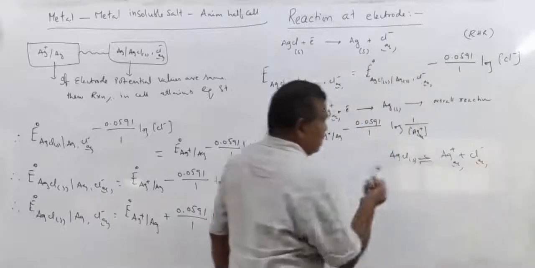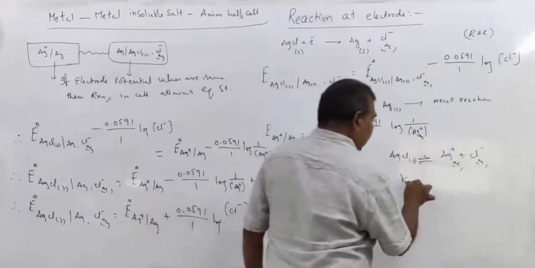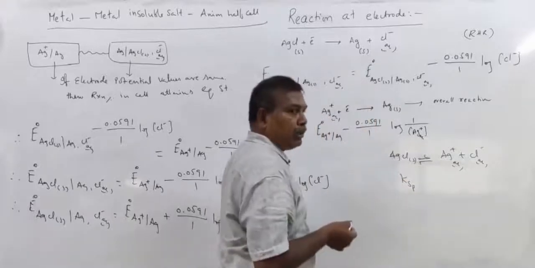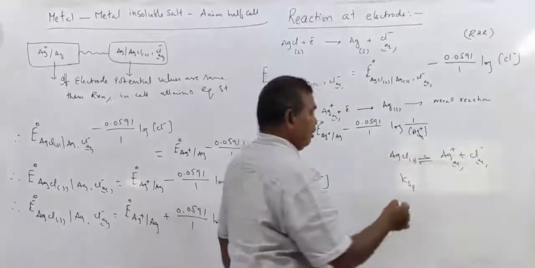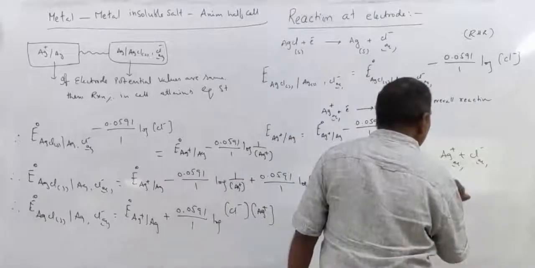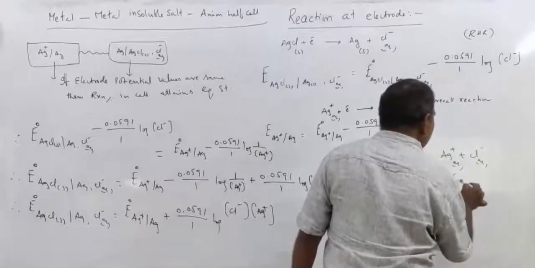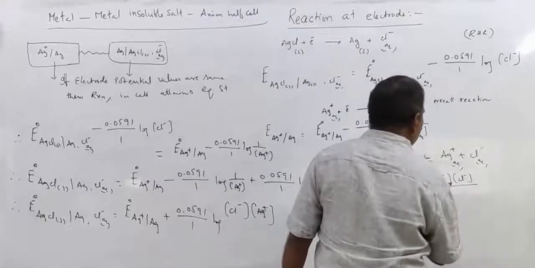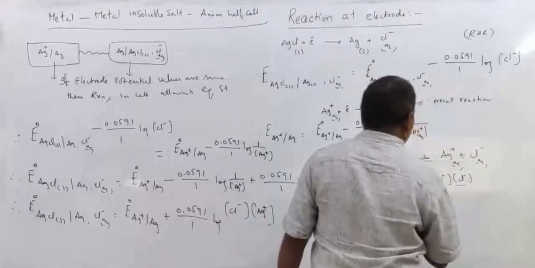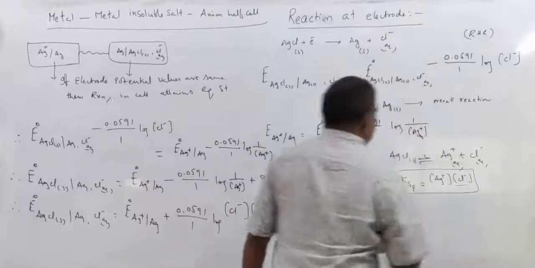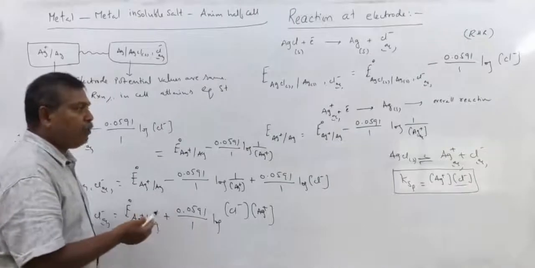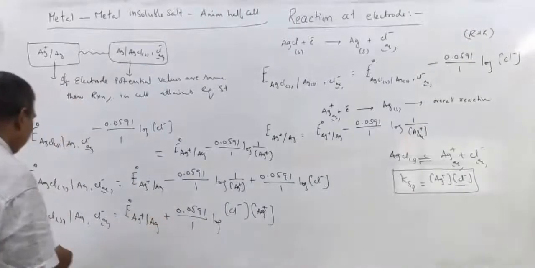Now the equilibrium constant for this is called the solubility product, because it is a sparingly soluble salt. It is equal to Ag+ concentration into Cl- concentration by the active mass of AgCl solid, which is 1. So the concentration of Ag+ ions into the concentration of Cl- is the solubility product.